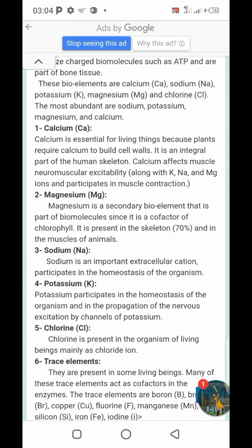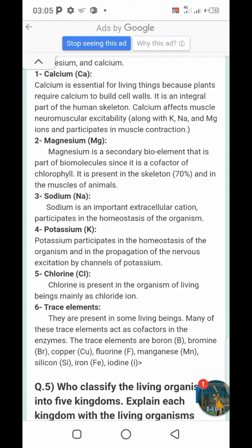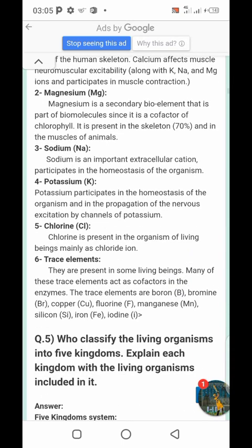Magnesium is a secondary bioelement that is part of biomolecules since it is a cofactor of chlorophyll. It is present in the skeleton, 70%, and the muscles of animals. Next we have sodium. Sodium is an important extracellular cation. It participates in the homeostasis of the organisms. Potassium participates in the homeostasis of the organism and in the propagation of the nervous excitation by channels of potassium.